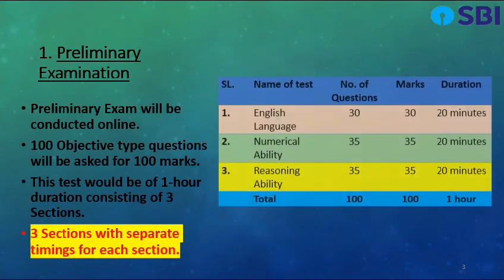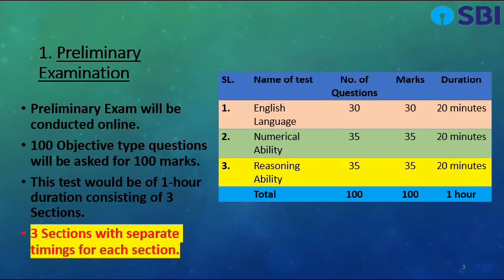Preliminary examination. Preliminary examination will be conducted online. 100 objective type questions will be asked for 100 marks. This test would be of 1 hour duration, consisting of 3 sections with separate timings for each section.